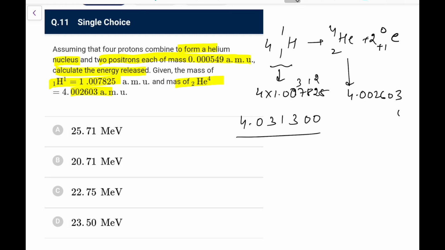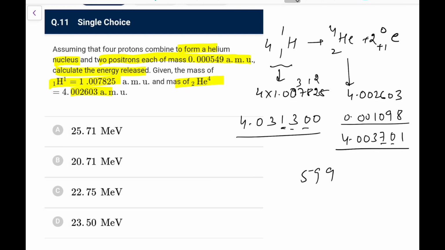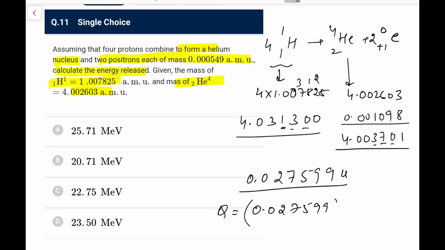4.002603, and 2 times this, 2 9s are 18. This would be 9, 10, and what we are left with, 2 zeros. So this is 8 and 3 11, this is 10, this would be 7, this would be 3 0 0 4 point. So the difference of mass, if you do it, 10 minus 1 is 9, 9 minus 0 9, 12 minus 7 will be 5, and 10 minus 3 would be 7, this would be 0.027599 U. So the energy released, or whatever Q, would be delta m into c squared, 0.027599 into 931.5. That is what you are going to write.